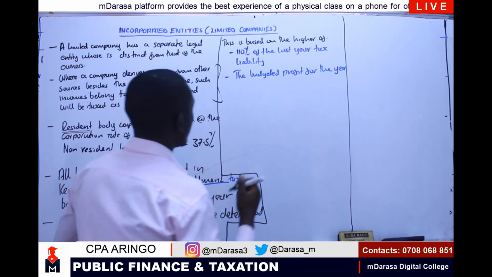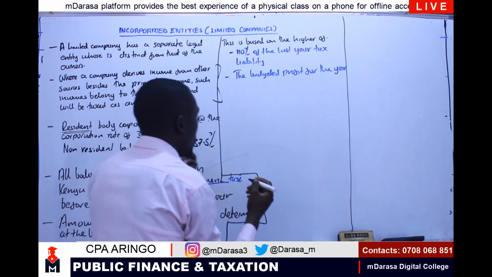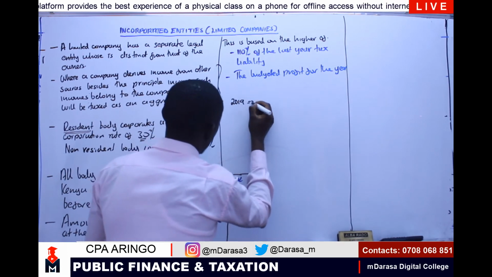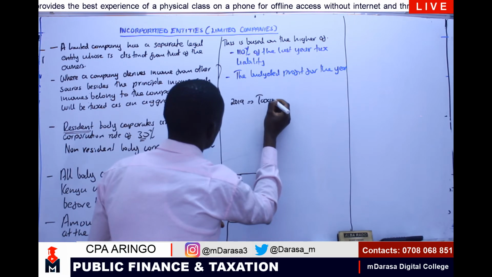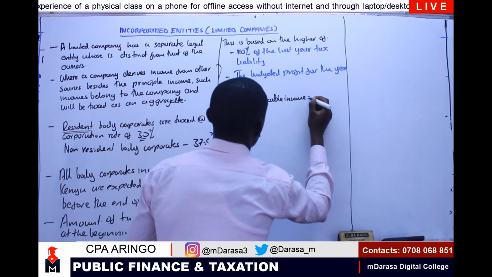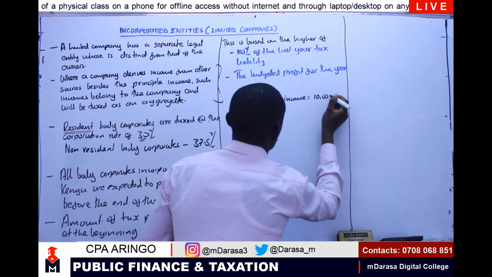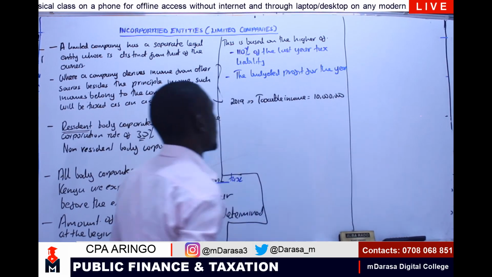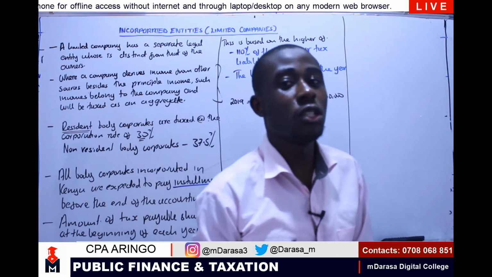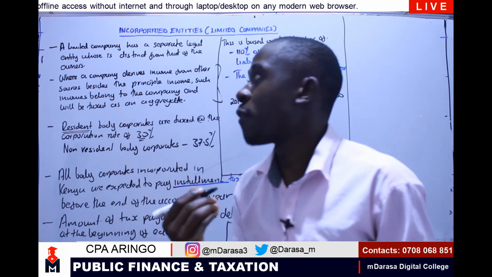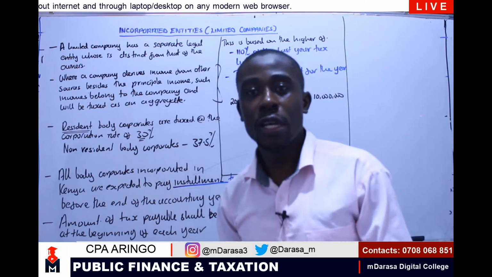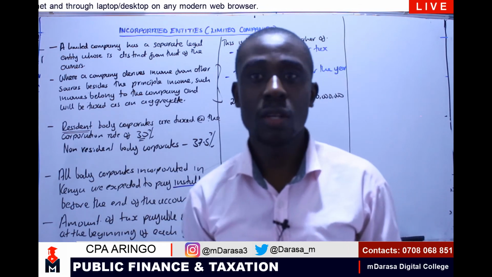So we are saying that, assuming that in 2019 our taxable income was 10 million, how am I going to estimate the tax at the very beginning of this year?